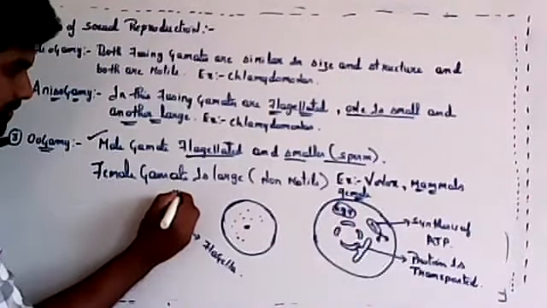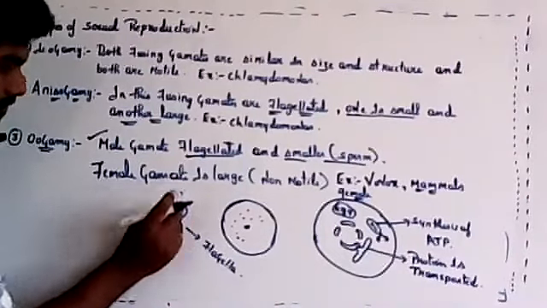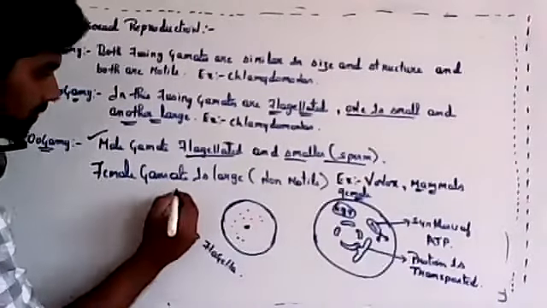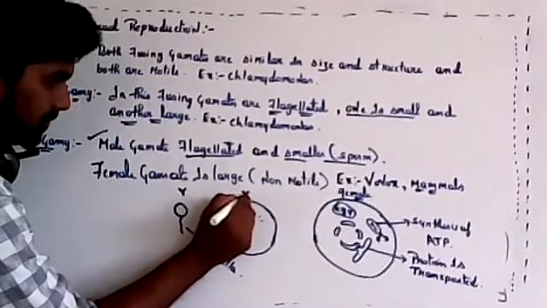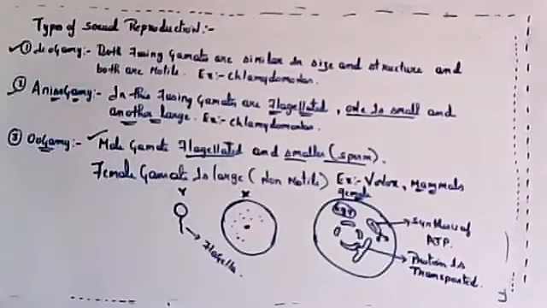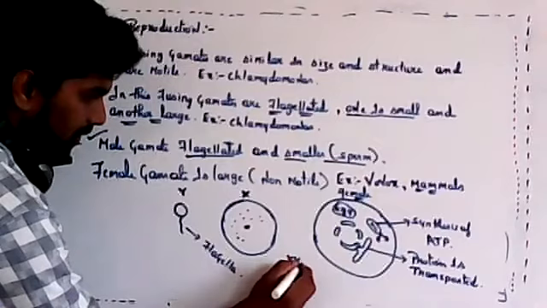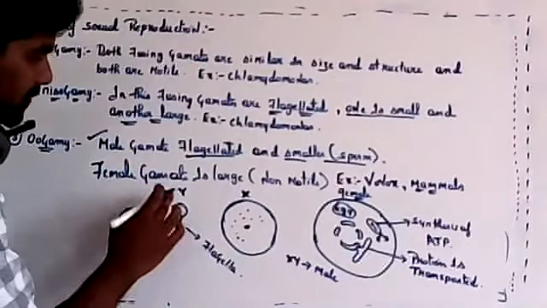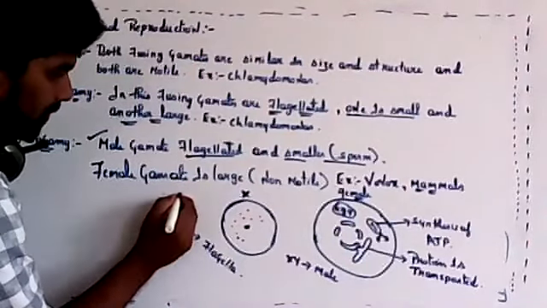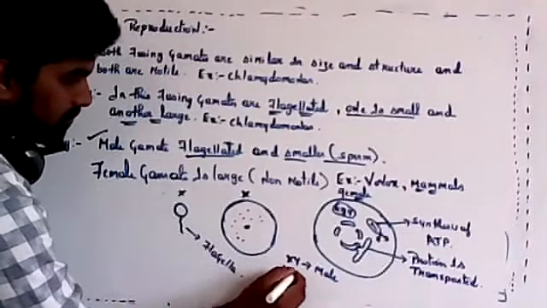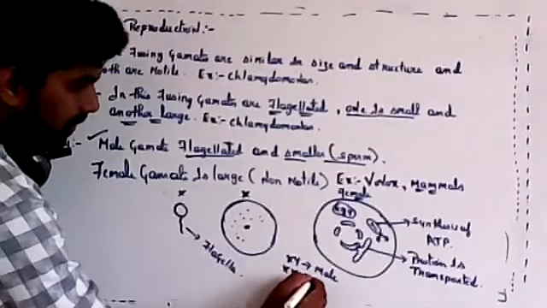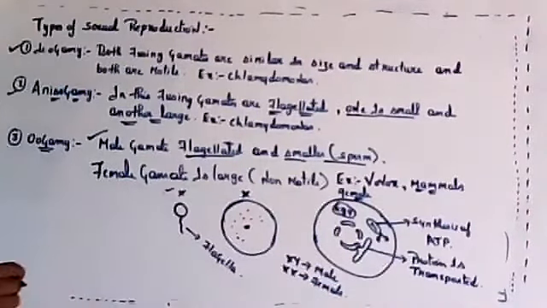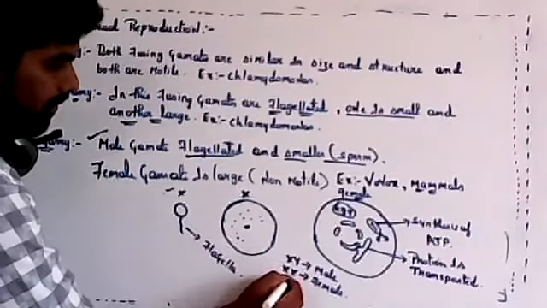Sperm carries either X or Y. If it is male, it will be Y, and the other will be X. Both of them fuse and give XY. If it is XY, then a male organism will be formed. In case the sperm carries DNA which is X, then the result will be XX, so a female organism will be formed. XX is female, XY is male.